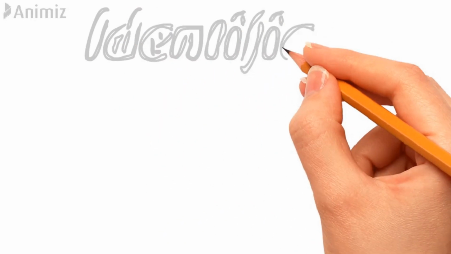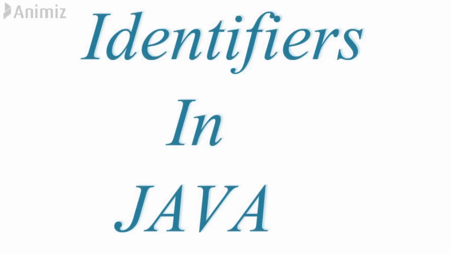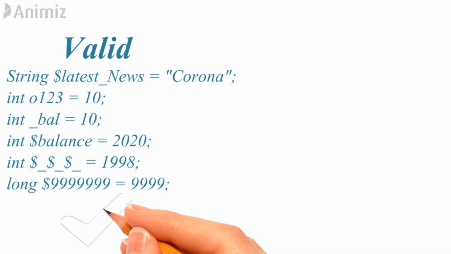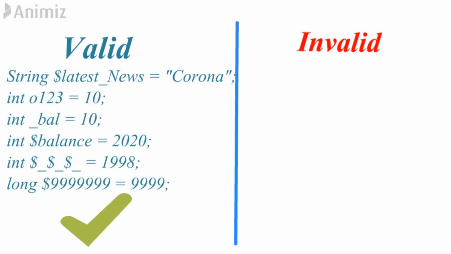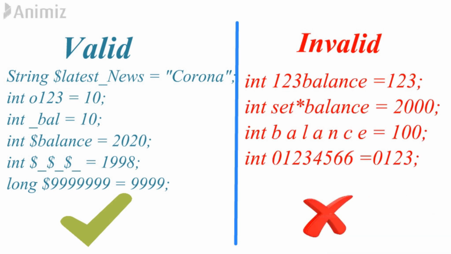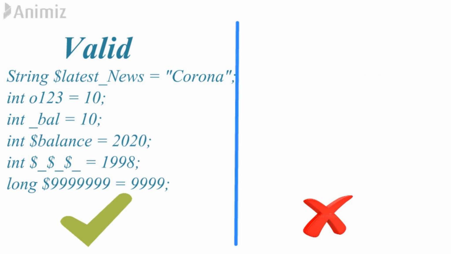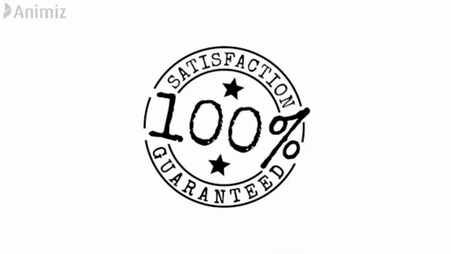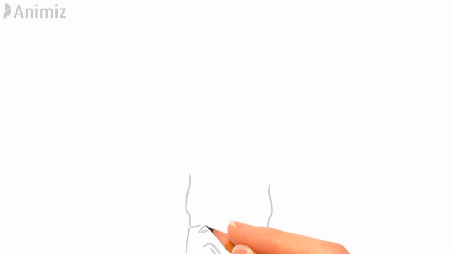Hello guys, so today we are going to learn what identifiers are and the loopholes in identifiers, because I feel that if you know the advantages of a particular thing, then that is still okay, but if you know the disadvantages of a particular thing, then it would be great and you will never forget the advantages of that thing. So in a similar way, I will talk about the invalid Java identifiers, so that you will get clarity on what the valid Java identifiers are and the reasons. And I will give you a 100% guarantee that after you watch this video, you will feel like this.